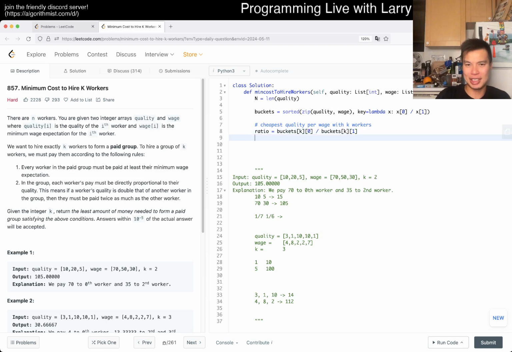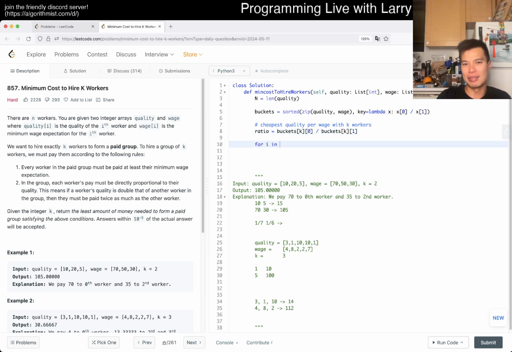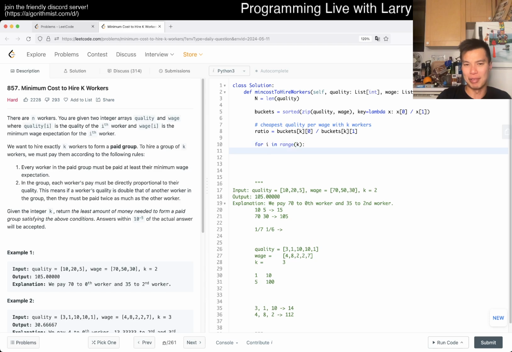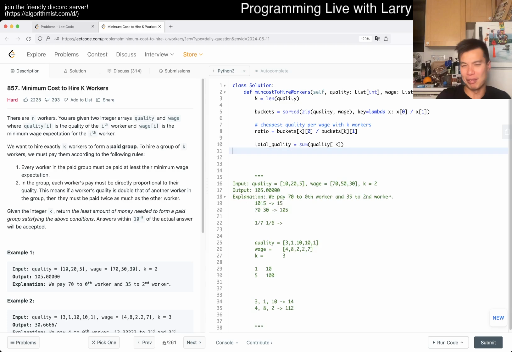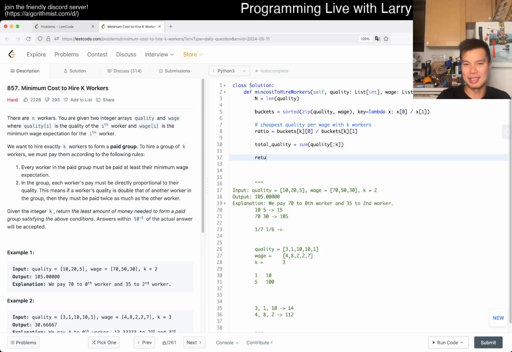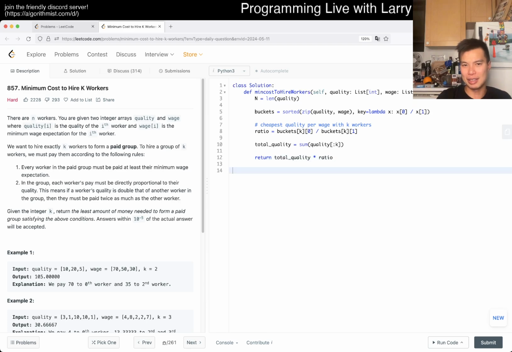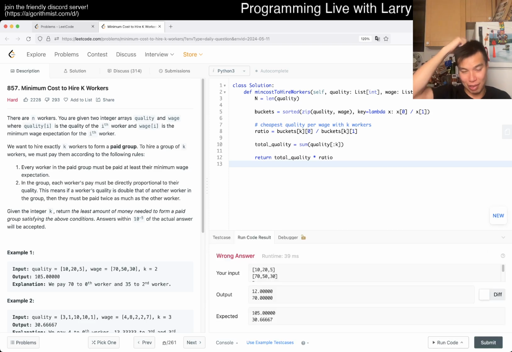So now you have this ratio. Then you can do for i in range of, was it k? Maybe I'm off by 1. So now we have total quality. I guess I can just write it as a sum like this. Okay, fine, something like this. I'm really bad at off by 1. And then now you have total quality times ratio, and that's pretty much it, I think, unless I really misunderstood this problem. I am off by a lot. Wow, that is not even close.